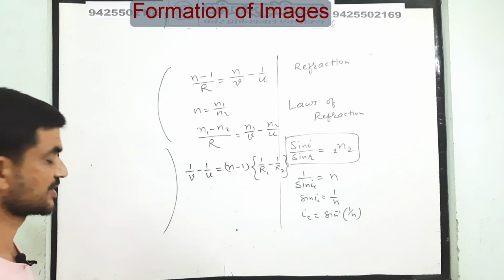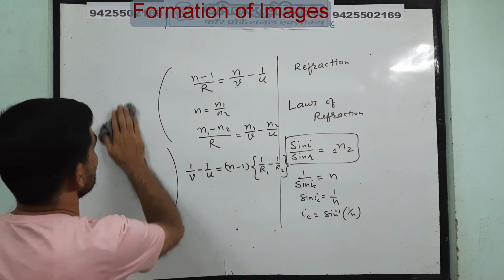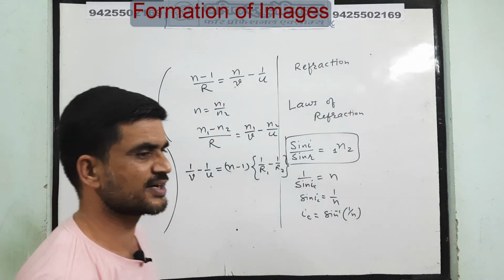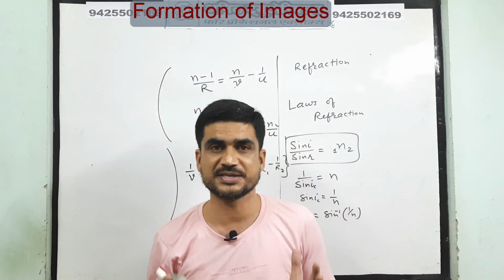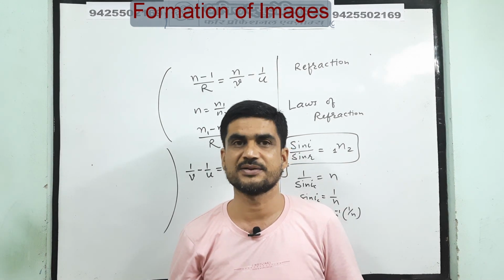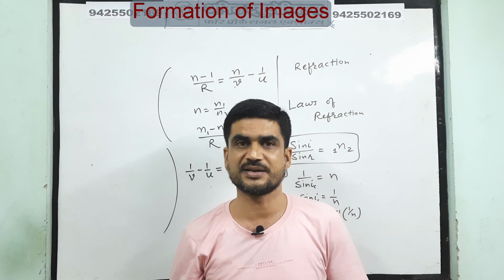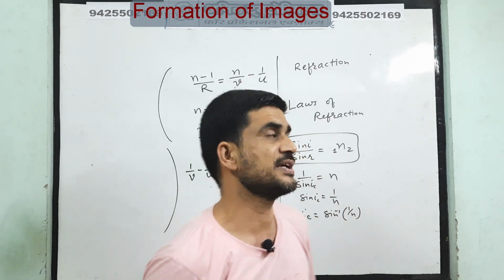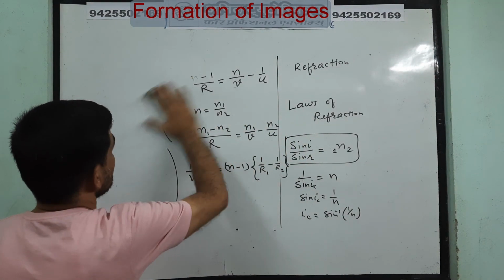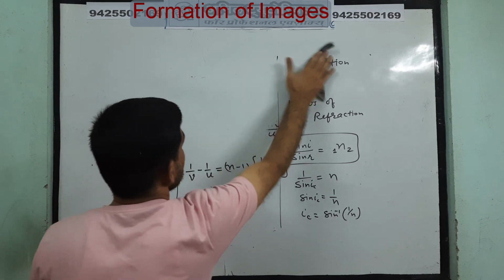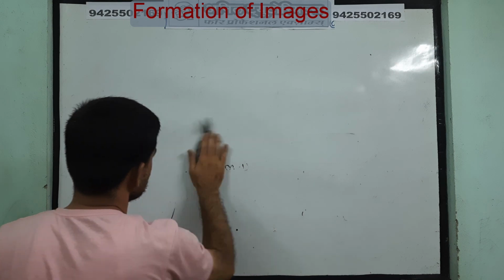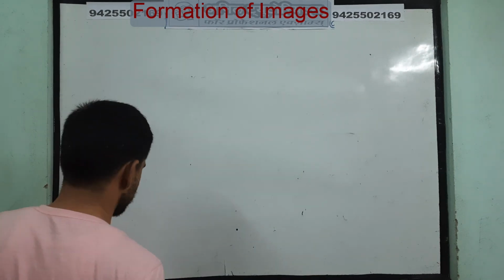Let's see the formation of images. You know the basic definitions related to the lens, what is its principal focus, what is its principal axis, where is the center of curvature, all that you know. So we start with the formation of images. First we take a convex lens. A convex lens is also called a converging lens.